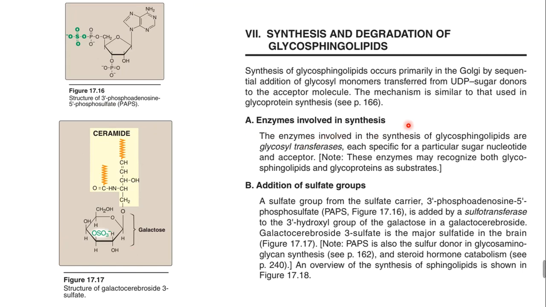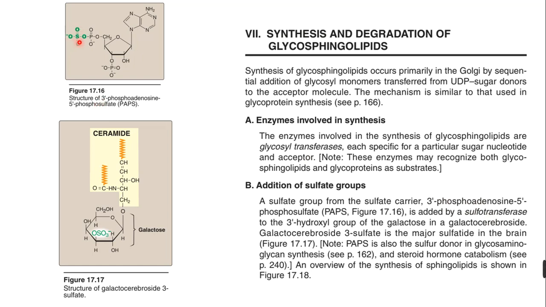The enzymes involved in the synthesis, usually the glycosyl moiety is transferred by glycosyl transferases, and the sulfate moiety is transferred by sulfotransferases. You know that, okay, sulfate is not easily transferred like other molecules. For example, the carbon donor is S-adenosyl methionine, and at the same time the sulfur donor is PAPS.